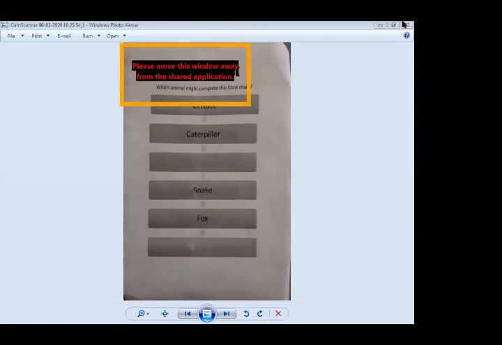Question number three, differentiate between consumer and decomposer. And the last question, write a note on producer.